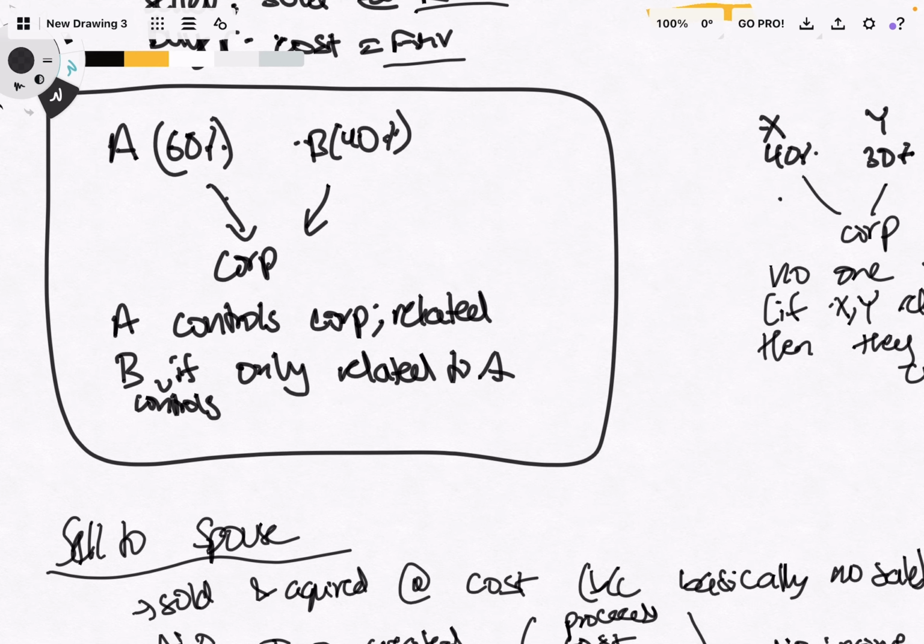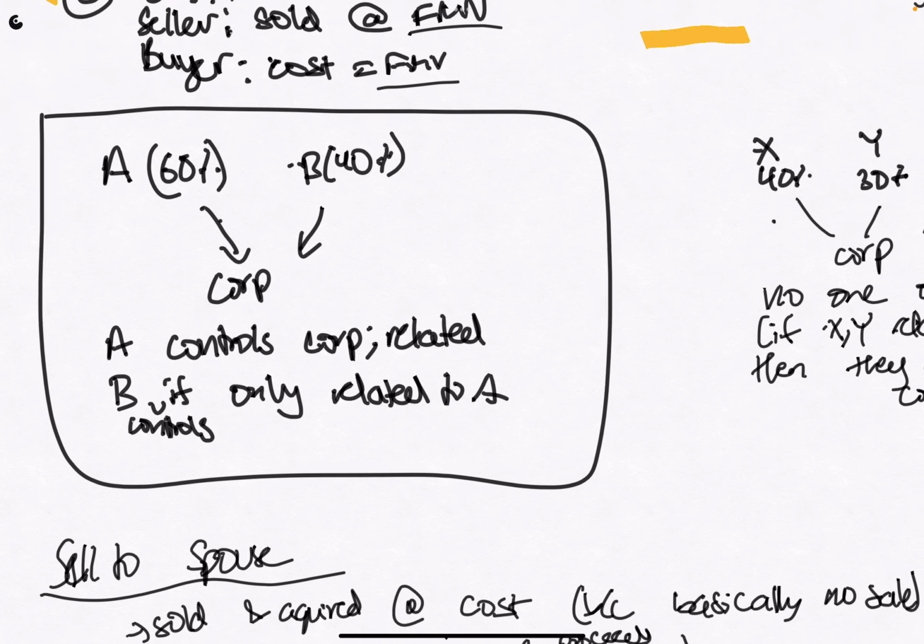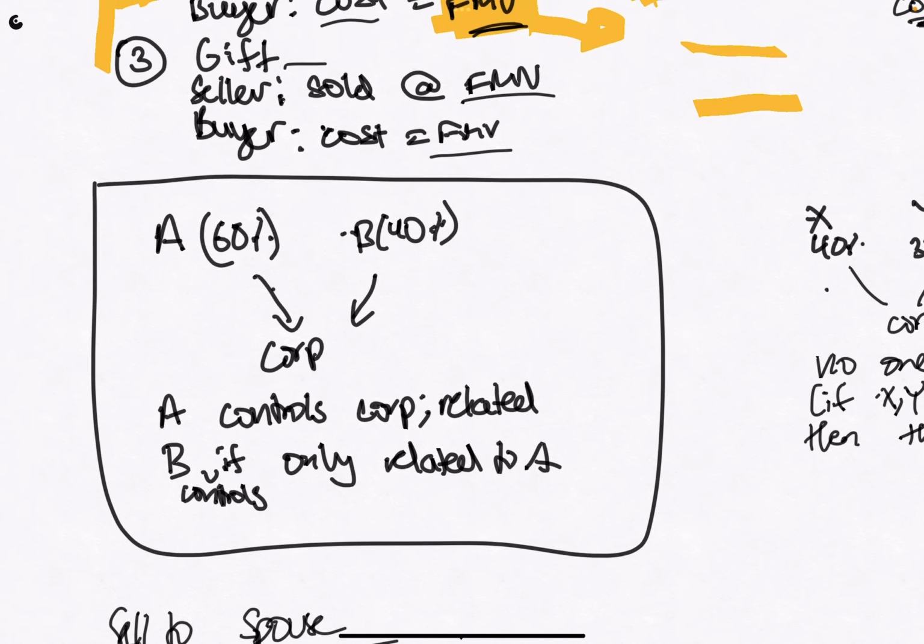Next we have this thing over here. Let's say this is about corporation ownership. We have A who owns 60% of a corporation, and B who owns 40% of the same corporation. If you control something, then you're related to it. A controls the corporation because he owns greater than 50%, so he's related to it. B does not own more than 50%, so he's not related to it.